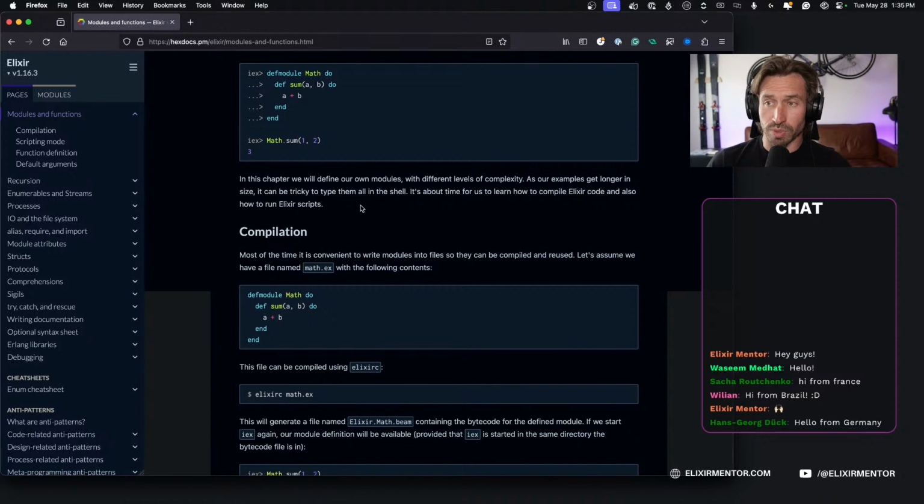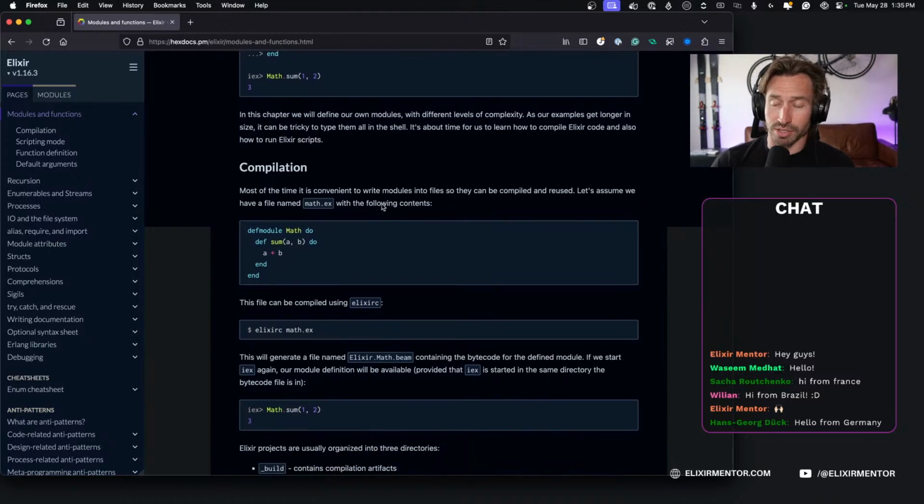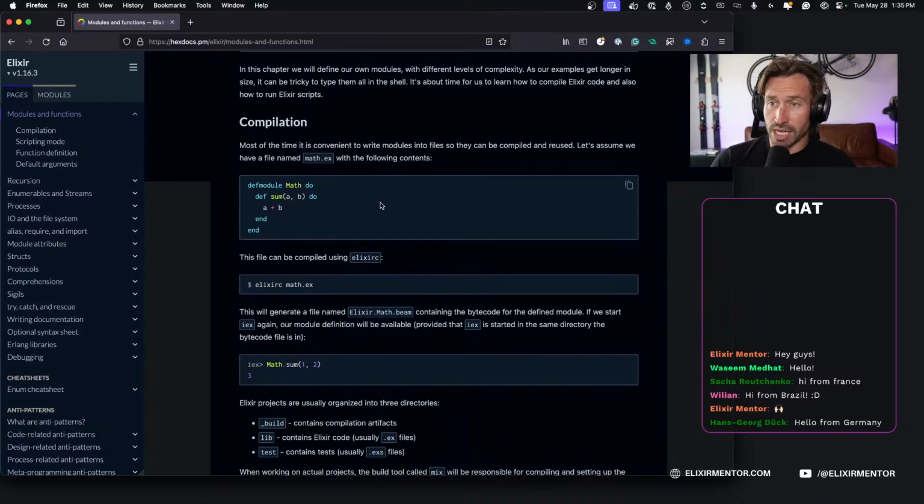So in this chapter, we will define our own modules with different levels of complexity. As our examples get longer in size, it can be tricky to type them in the shell. Yeah, writing any modules in the shell is annoying. It's about time for us to learn how to compile Elixir code and also how to run Elixir scripts. All right, cool. So most of the time, it is convenient to write modules into files so they can be compiled and reused. So let's assume we have a file named math.ex with the following.